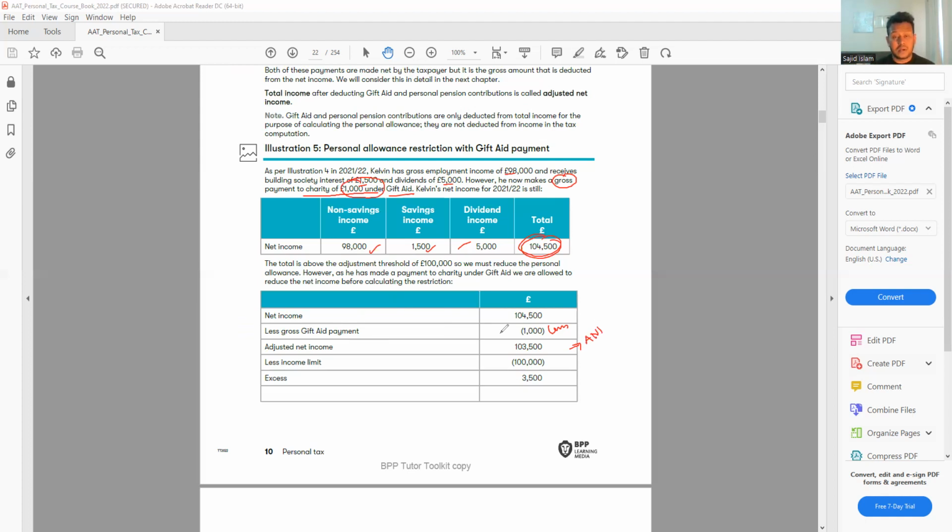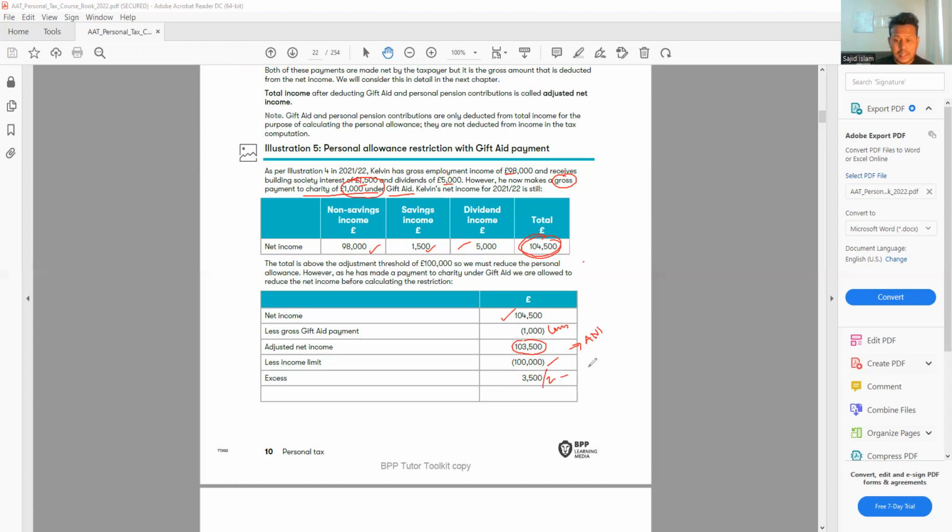Now our personal allowance will be calculated based on 103,500, not 104,500 anymore. This is the main point here. When I change the personal allowance, I'm not going to take 104,500 minus 100,000. No, I'm going to do 103,500 minus 100,000, and the excess is 3,500, and we divide by 2.